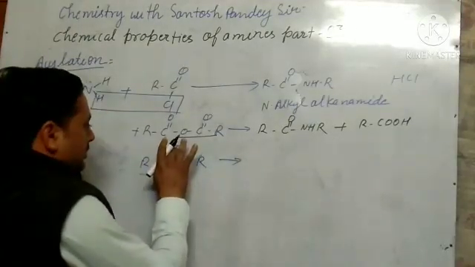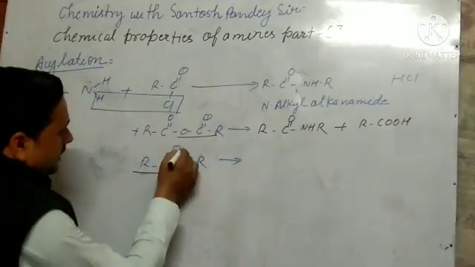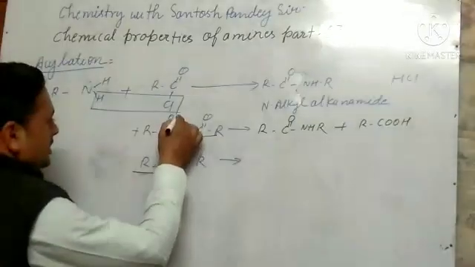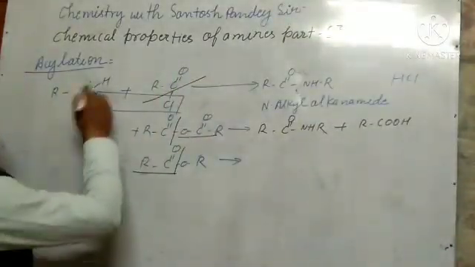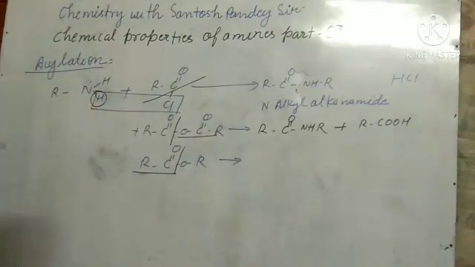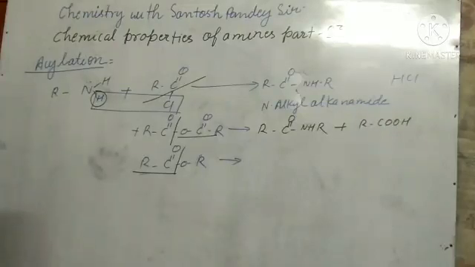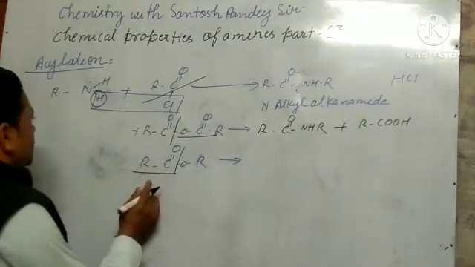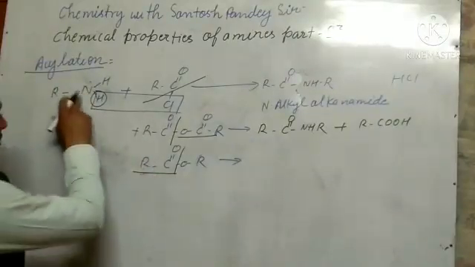So what product would you get? Let us see. This portion will be introduced, this portion is also introduced there, and that portion also, and we have replaced one hydrogen from here. Okay, one hydrogen. We can take primary as well as secondary amines also. So this portion goes to here.